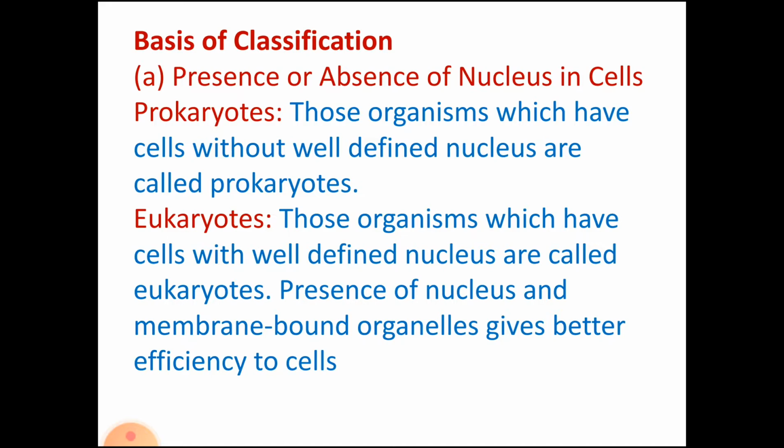You must know that the presence of a nucleus and membrane bound organelles gives better efficiency to cells. So on the basis of that we are able to classify organisms as prokaryotic or eukaryotic, and so we are able to identify them and study more about them on the basis of their characteristics.